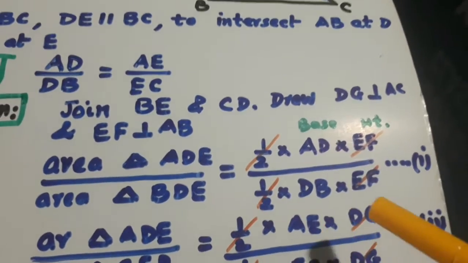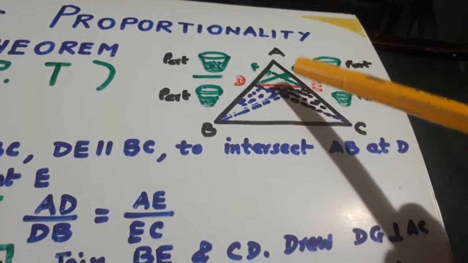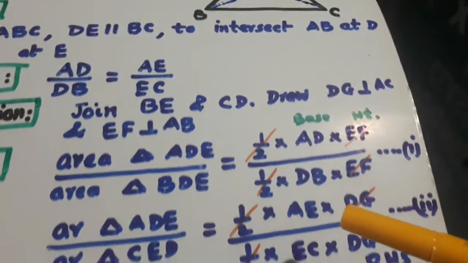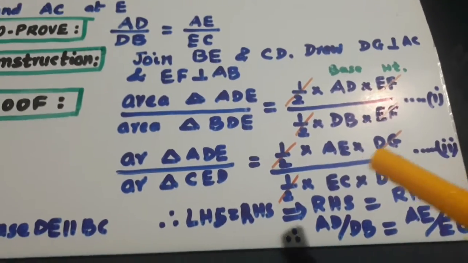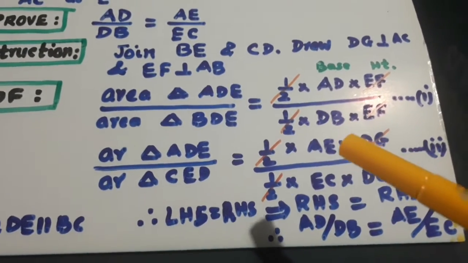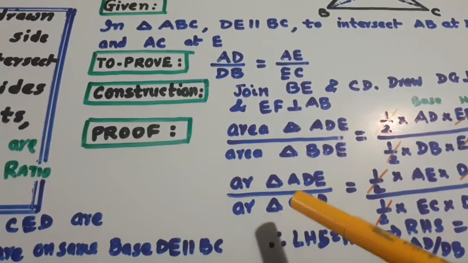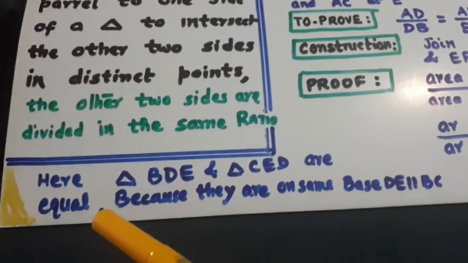So it is half AE into DG over half into EC into DG. So what do you find? Half is cancelled, DG is cancelled. What we get? AE over EC. Now, if left hand side is equal to left hand side, right hand side will become equal to right hand side and it will be proved. Now, why are the left hand sides equal?